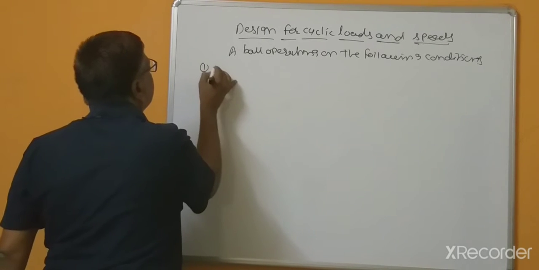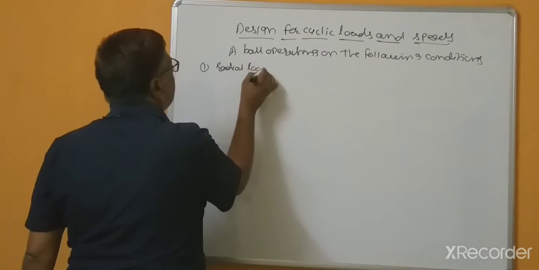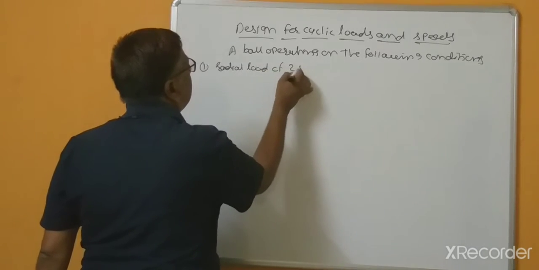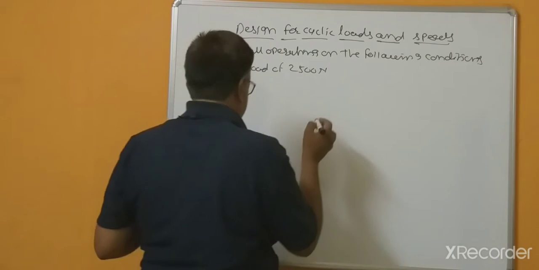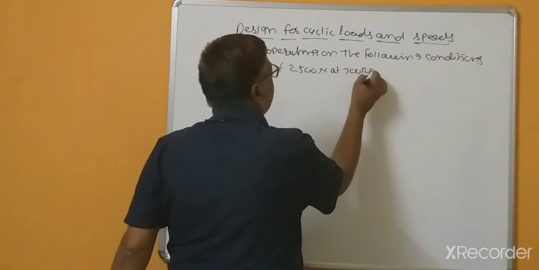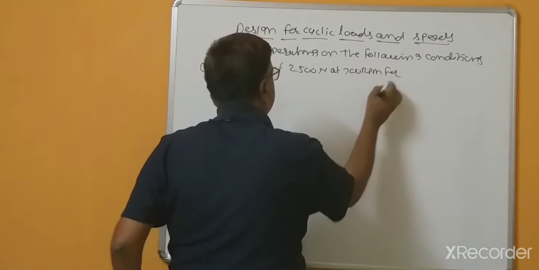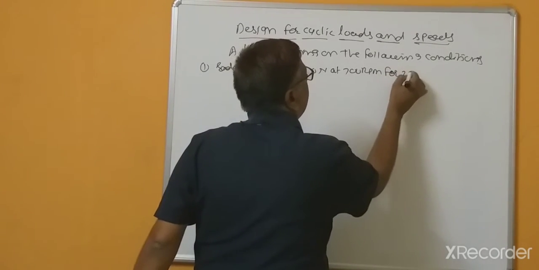Suppose a radial load of 2500 Newton at 700 RPM for 25% of the time,